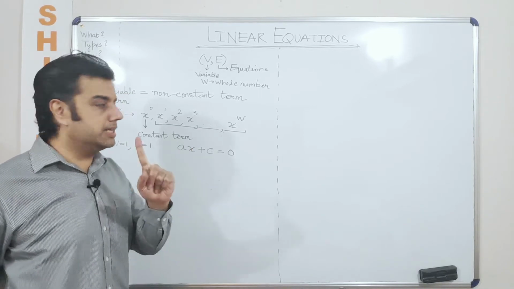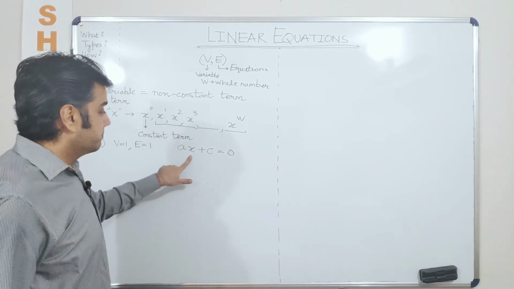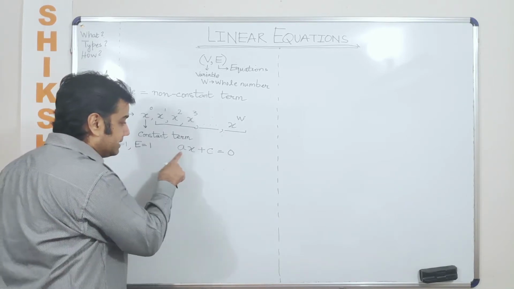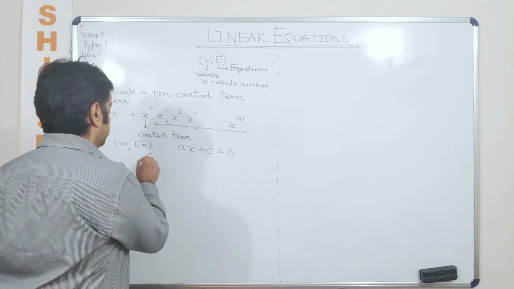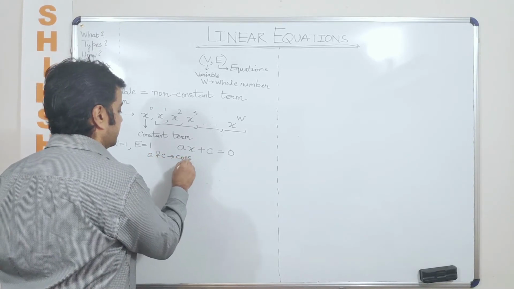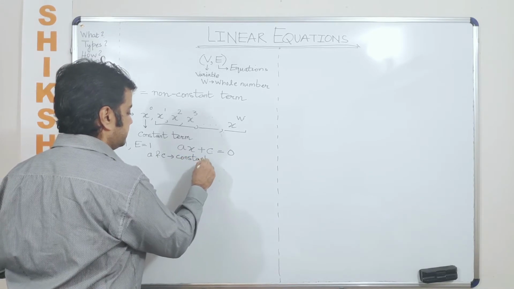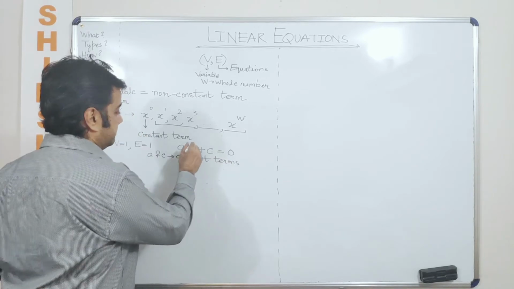An equation means a single equation where E is equal to 1 with one variable, where both A and C are constants. They are constant terms, and x no doubt is a variable.